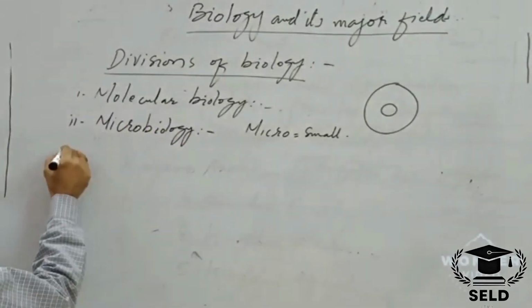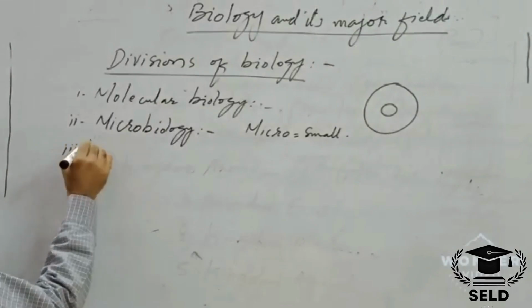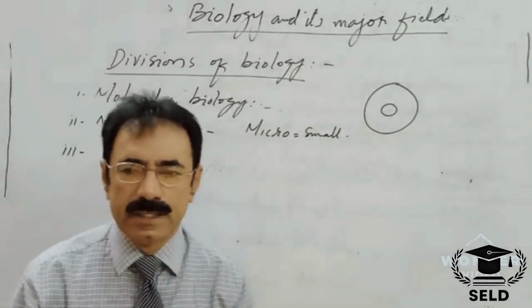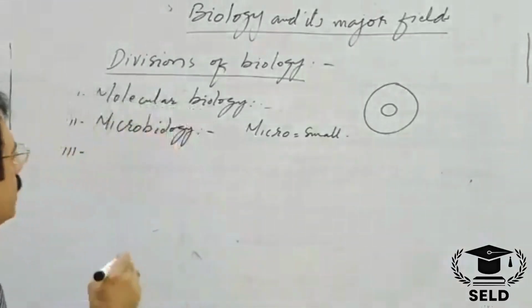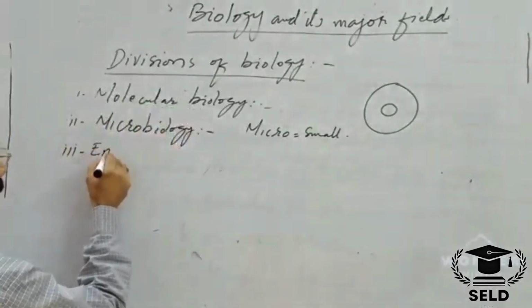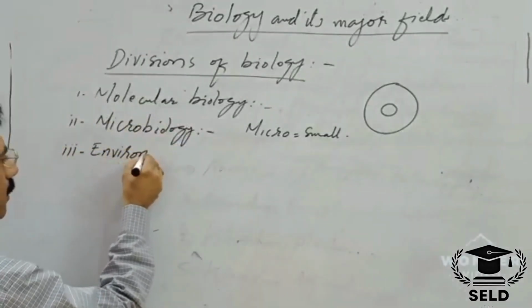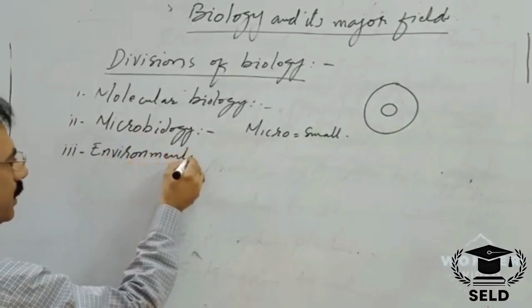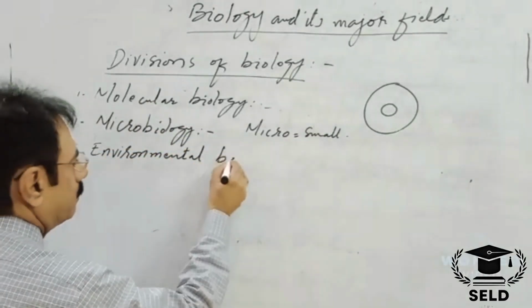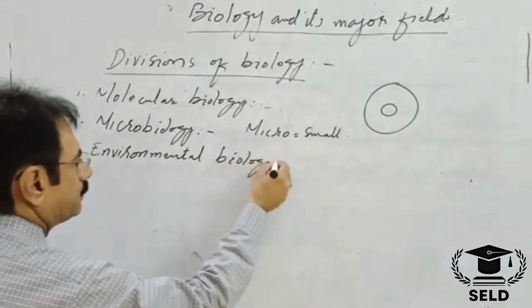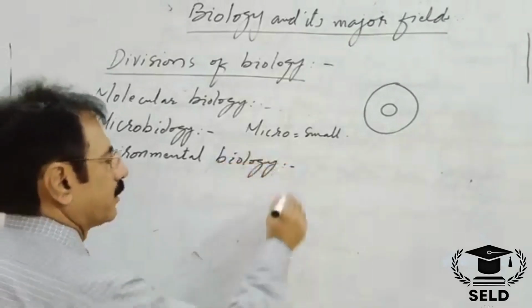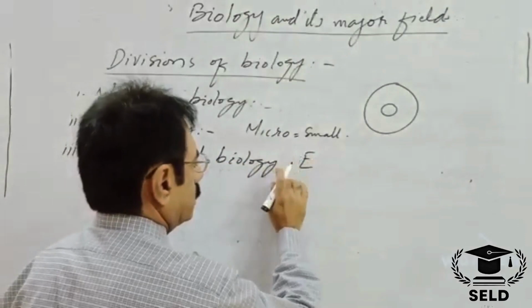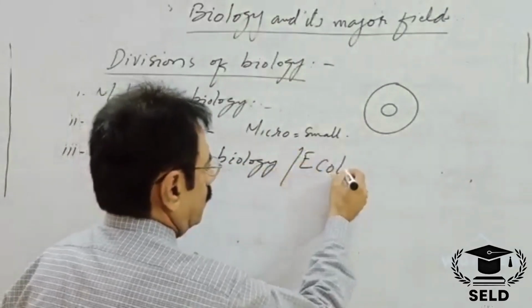And number 3 is environmental biology. Environmental biology is also called ecology.